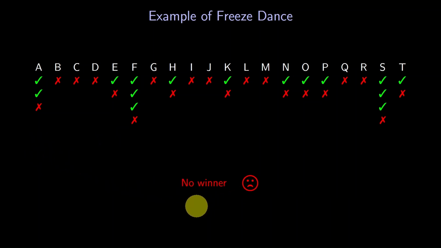So in freeze dance, sometimes you'll have a winner, a unique winner, and sometimes you won't. The question we'll pose is, how likely is it that we will have a winner? A question in the form, how likely, is a probability question. To make that question precise, we need a random model, some assumptions on how the game will proceed.